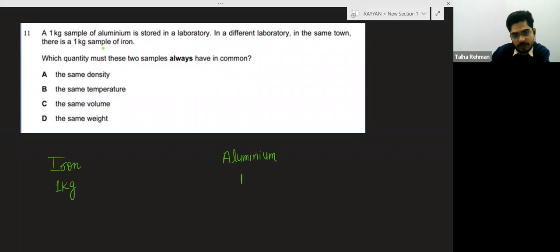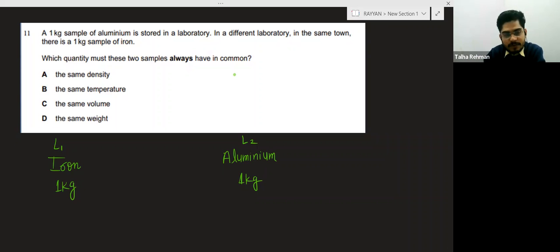So this is the 1 kg aluminium, and both are in different laboratories. Suppose this is laboratory L1, this is laboratory L2. Which quantity must these two samples always have in common? Now they are saying the first option is density. So just tell me how density cannot be the same.